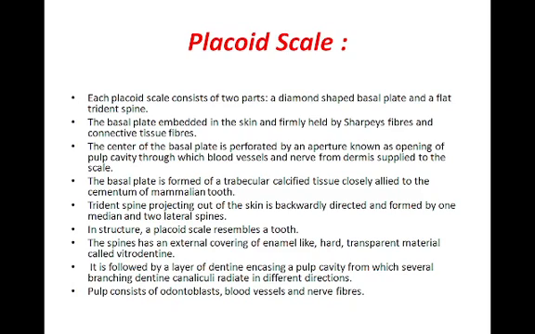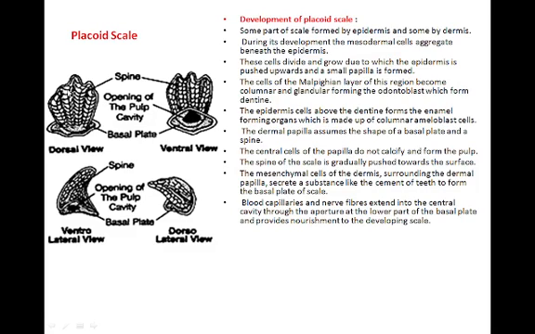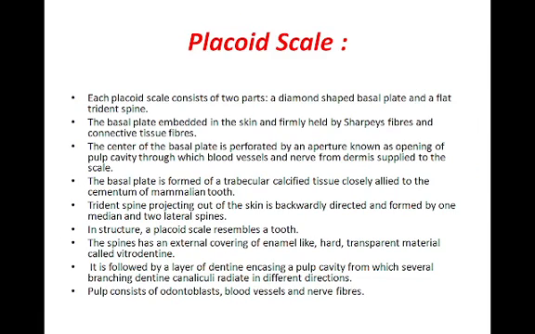Here is the diagrammatic presentation of the placoid scale, with the basal plate and the tricuspid spine. At the basal plate there is the central region, the opening of the pulp cavity, through which the blood vessels and nerve fibers enter, and these provide sensation of the external environment. The spine has an external covering of enamel-like hard transparent material called vitrodentine.